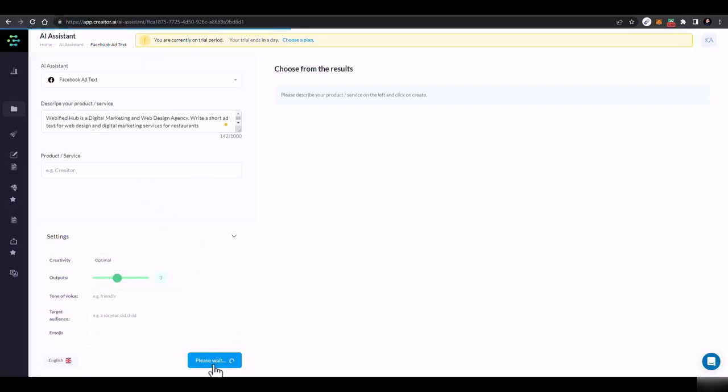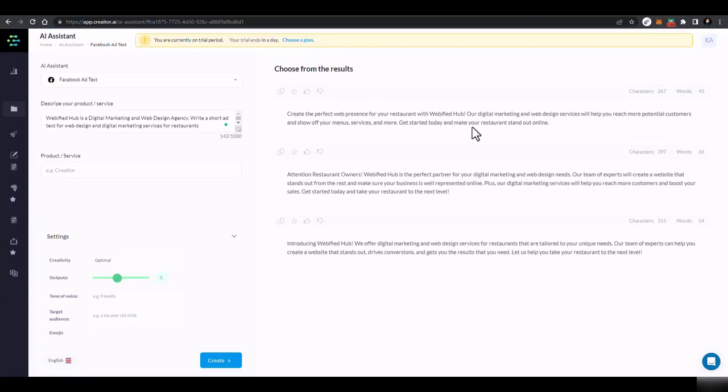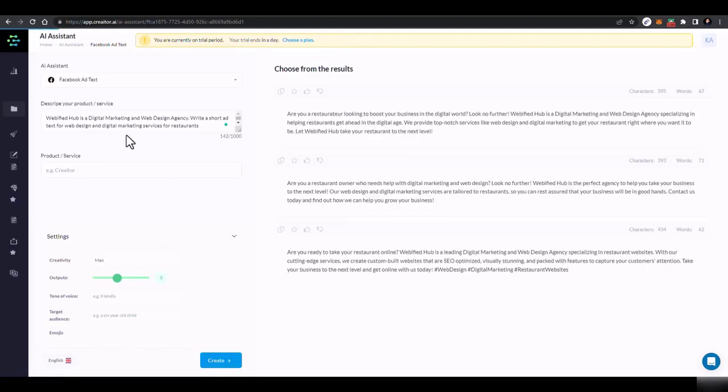Then I'll click on create, and it would create ad copy, ad text for me as well. Create a perfect web presence for your restaurant with Webify Hub, our digital marketing and web and so on. So here you can see you can generate it with the max creativity potential as well, and it would be more creative.